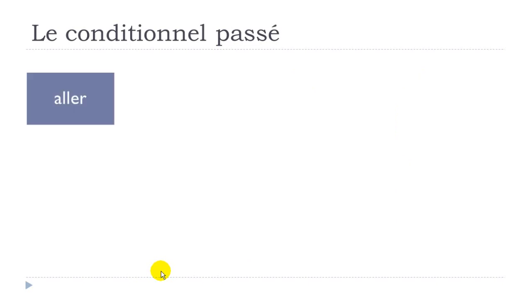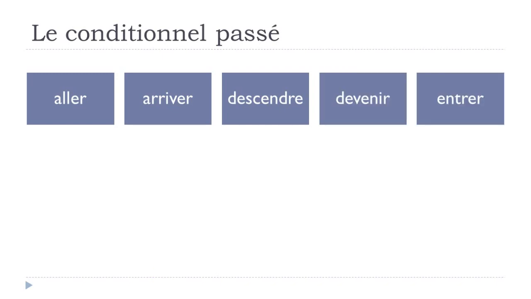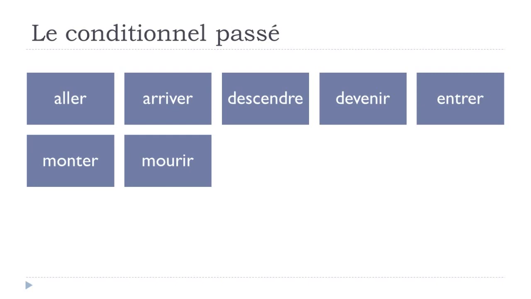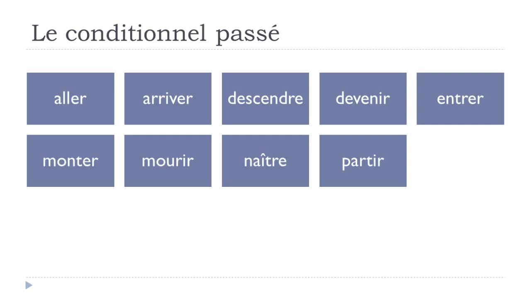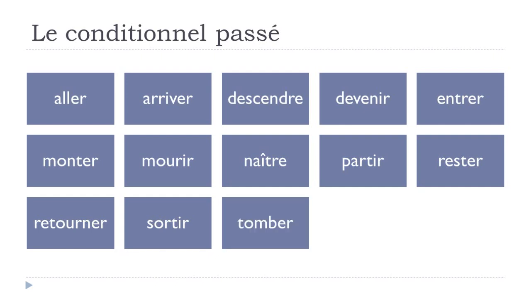The verbs that will require être are the following: aller, to go; arriver, to arrive; descendre, to go down; devenir, to become; entrer, to enter, to come in, to go in; monter, to go up; mourir, to die; naître, to be born; partir, to leave; rester, to stay; retourner, to return; sortir, to go out; tomber, to fall; venir, to come.